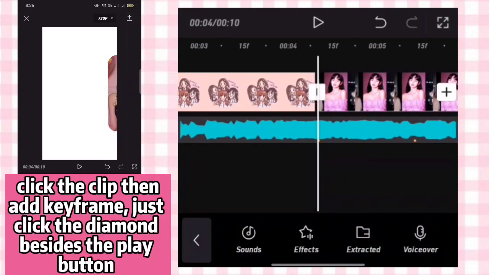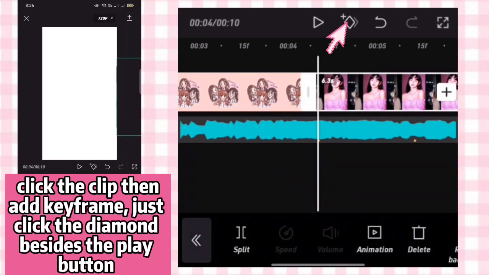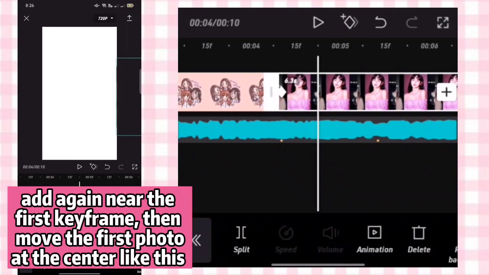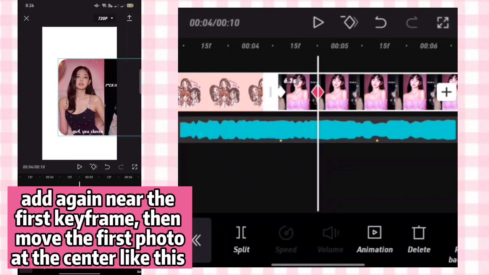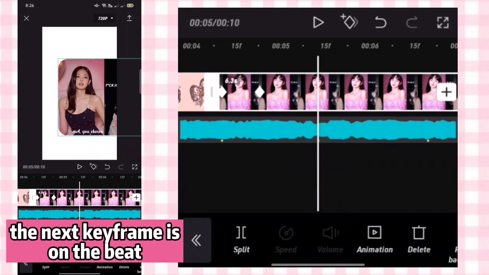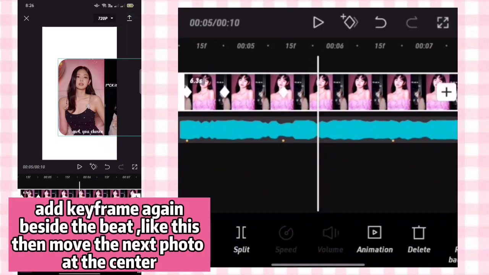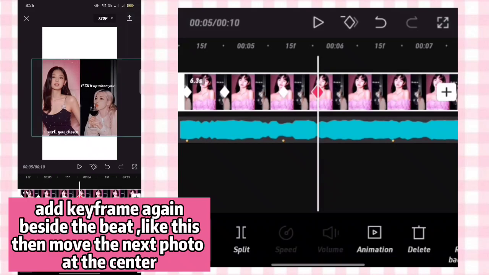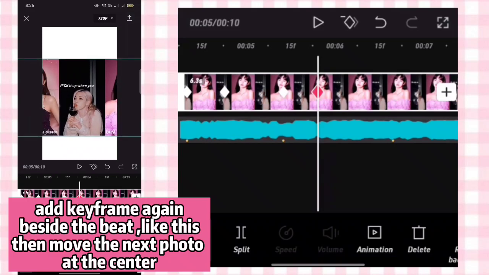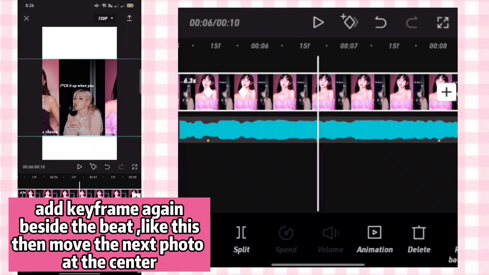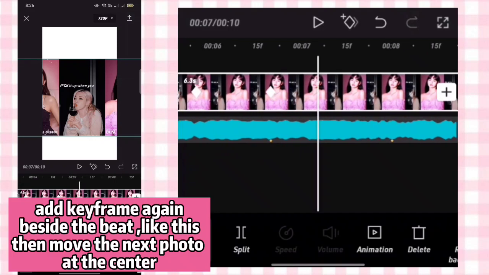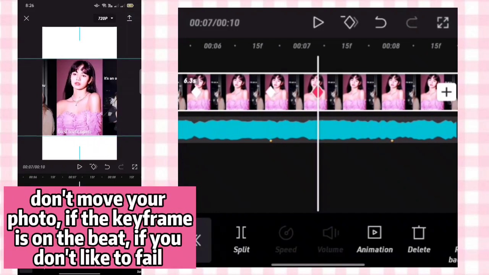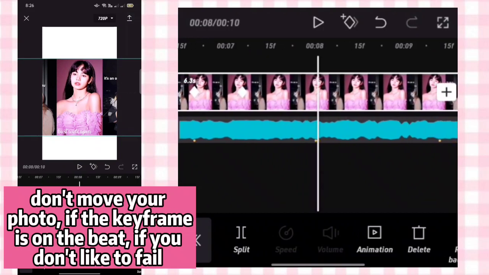Click the clip, then add keyframe. Just click the diamond beside the play button. Add again near the first keyframe, then move the first photo to the center like this. The next keyframe is in the beat. Add keyframe again beside the beat, like this, then move the next photo to the center. Don't move your photo if the keyframe is on the beat, if you don't want to fail.